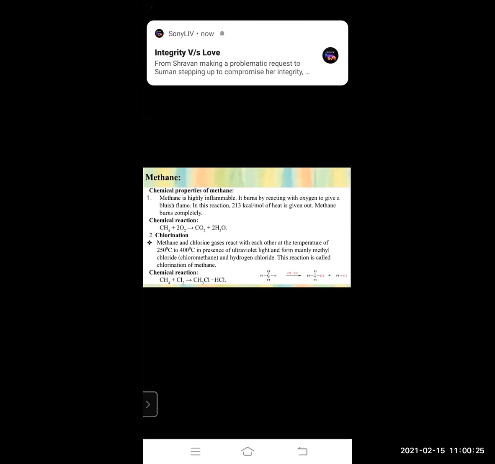Now let us proceed to the chemical properties of methane. Methane is highly inflammable. It can burn completely. It burns by reacting with oxygen, giving a bluish flame. In this reaction, 213 kilocalorie per mole of heat is given out.